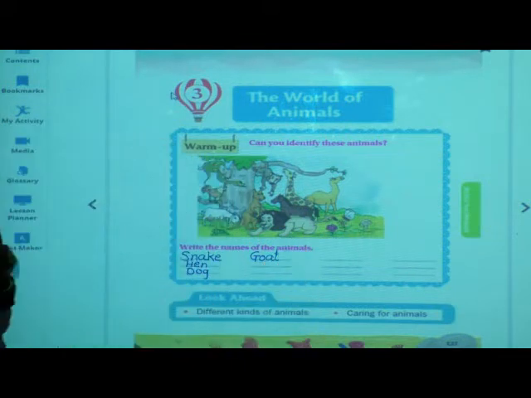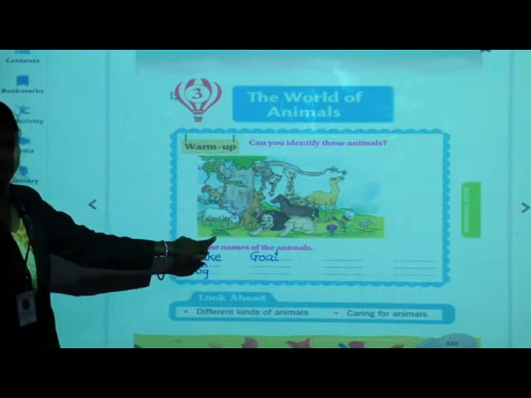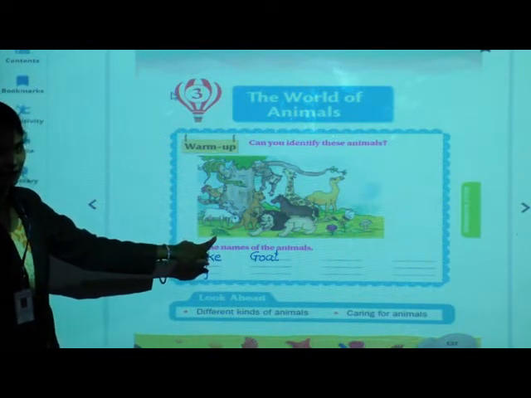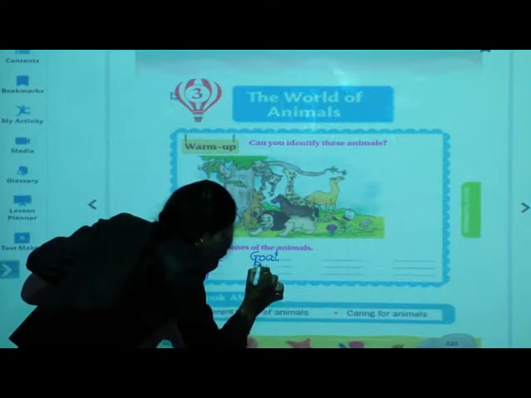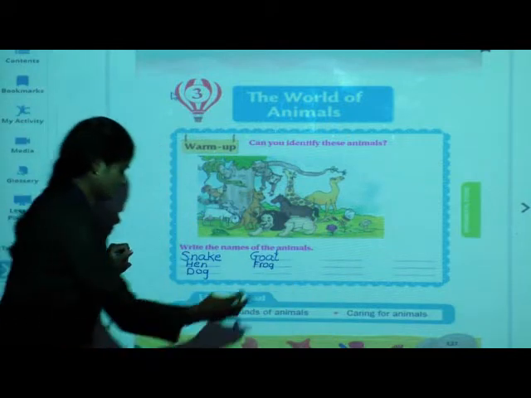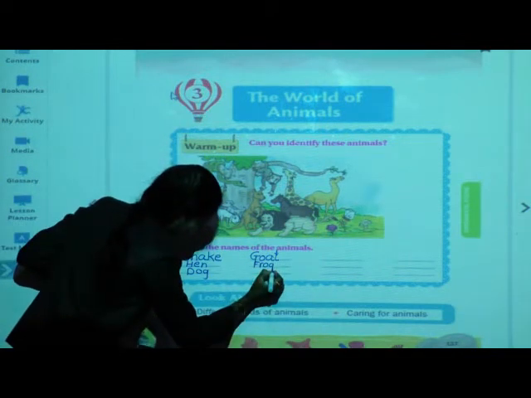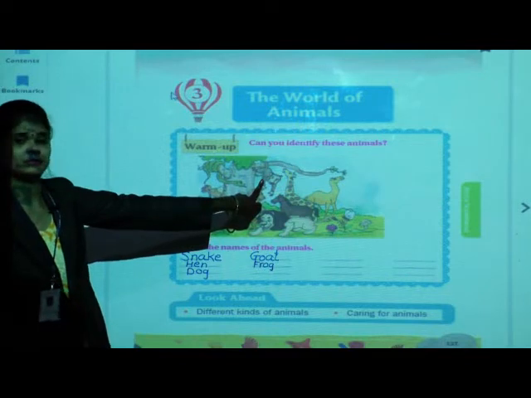G-O-A-T, goat. Very good. Next one, see, one small animal is there. Can you identify? Yes, very good. This is frog, right? F-R-O-G, frog. Next, see.